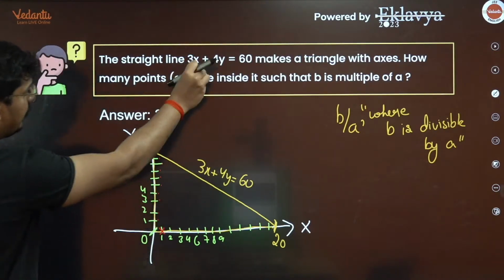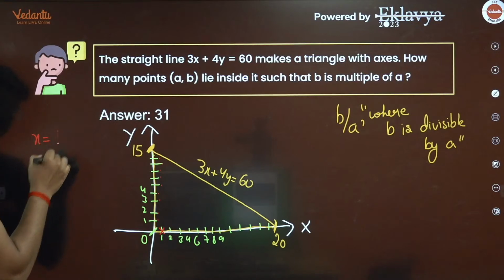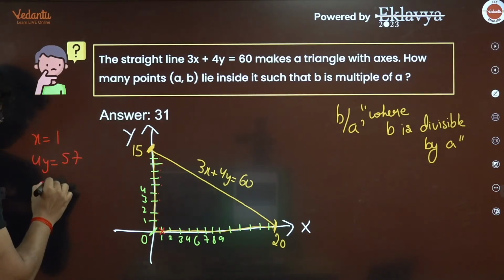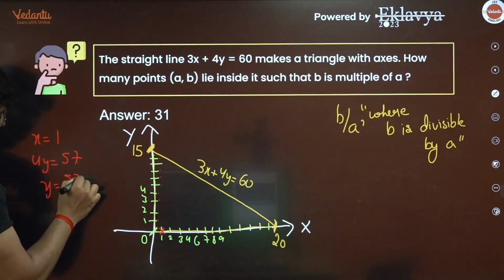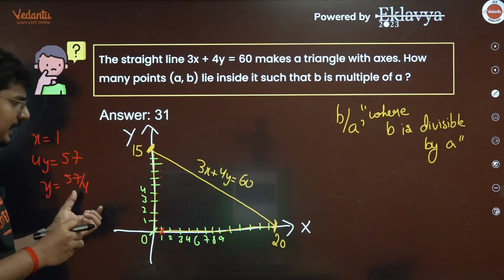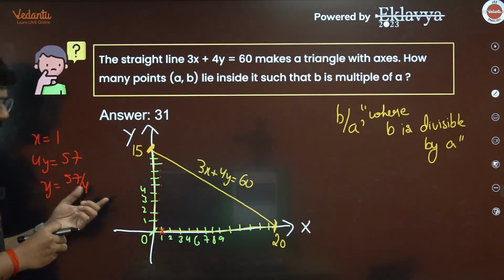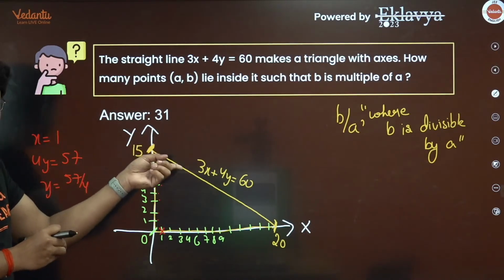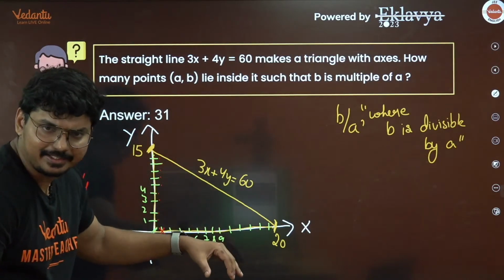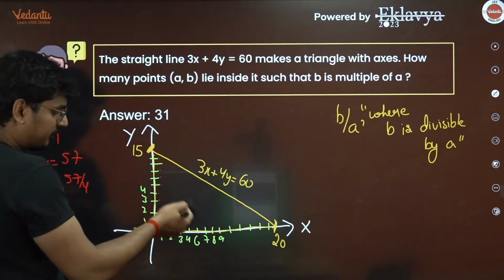Because for a is equal to 1, that is x equal to 1, you see what is happening? 4y is going to become 57. So y is going to be 57 by 4. So it's not 15 exactly. For x is equal to 1, y is not 15. It's going to go outside the triangle if you go with y is equal to 15. But we want inside the triangle, correct? So how many points would you get for that?